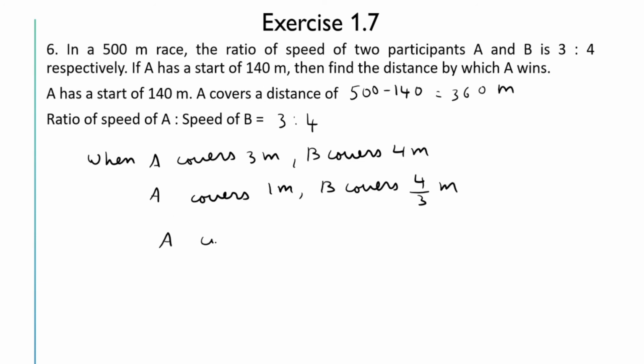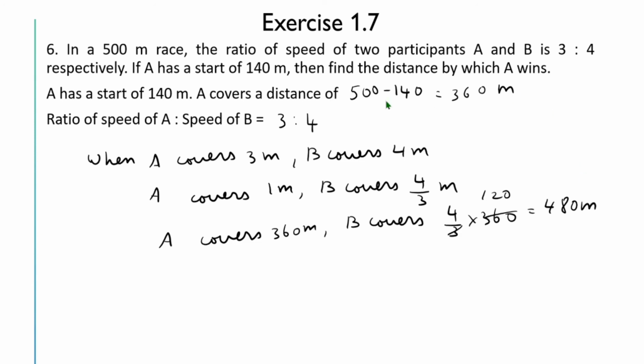When A covers 360 meters, B covers 4 by 3 into 360. That is equal to 480 meters.